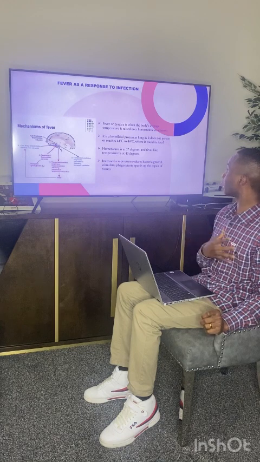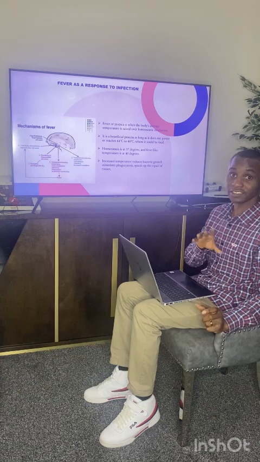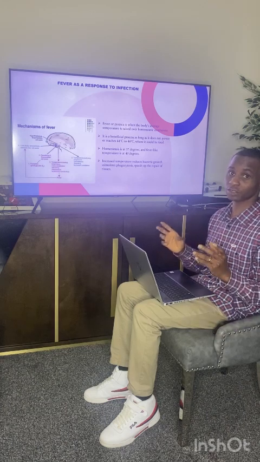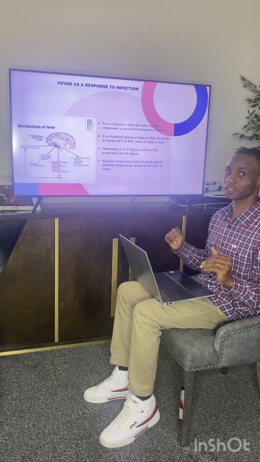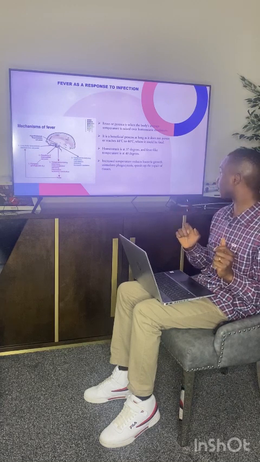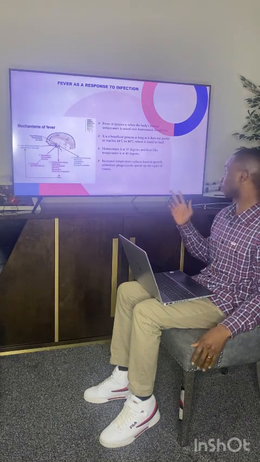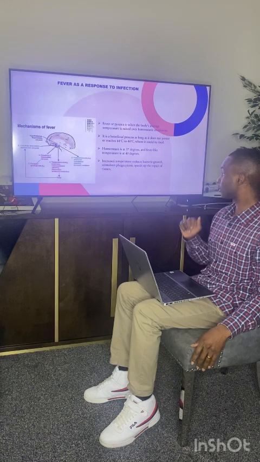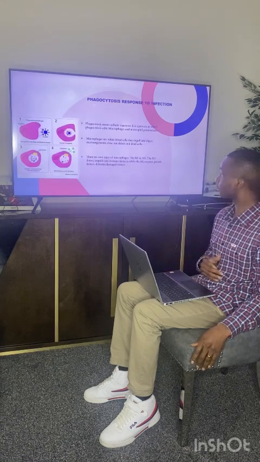Fever as a response to infection. Fever is when the body's average temperature is raised over the homeostatic condition. It is a beneficial process if it is between 44 to 46 degrees, but anything above this could be fatal damage to the brain. Homeostasis is at 37 degrees and fever-like temperature is at 40 degrees. Increased temperature reduces bacterial growth, stimulates phagocytosis, and speeds up repair of tissues.